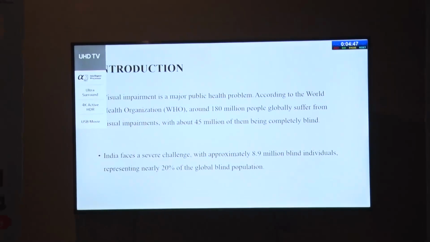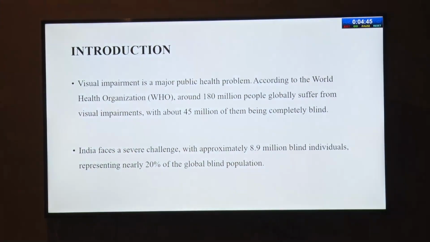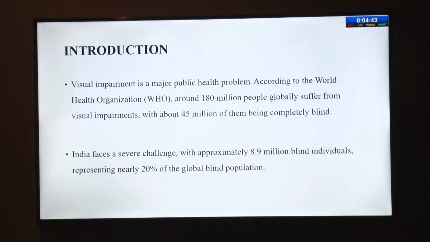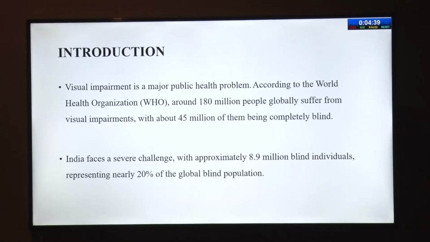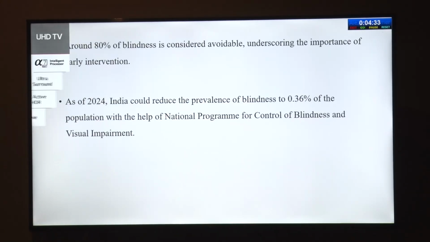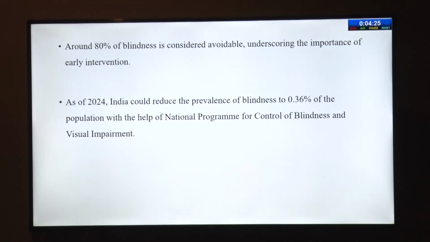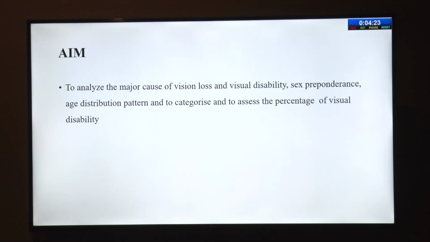Visual impairment is a major health problem. According to WHO, around 180 million people globally suffer from visual impairments, with about 45 million of them being completely blind. India faces a severe challenge with approximately 8.9 million blind individuals, representing nearly 20% of the global blind population. As of 2024, India could reduce the prevalence of blindness to 0.36% of the total population with the help of the National Program for Control of Blindness and Visual Impairment.